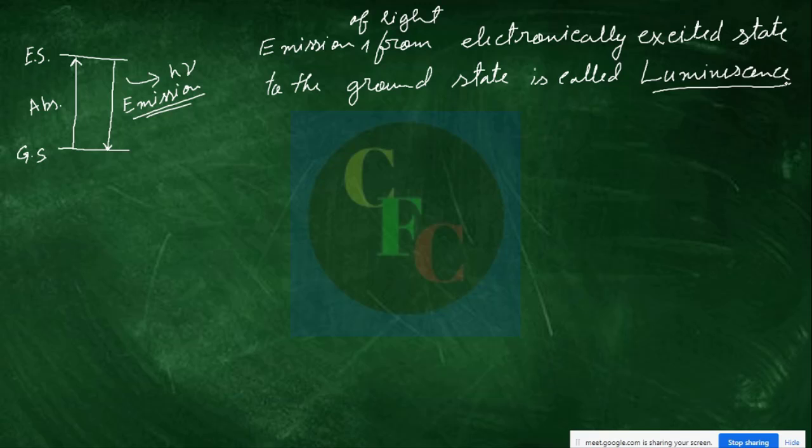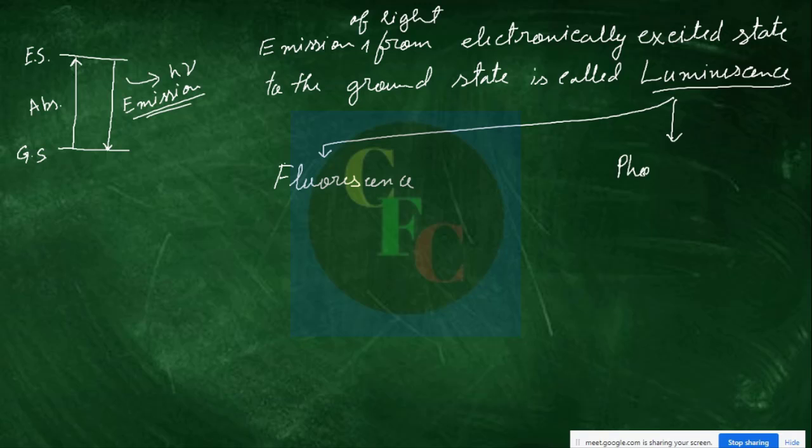Now this luminescence can actually be divided into two classes. One is fluorescence and another is phosphorescence.